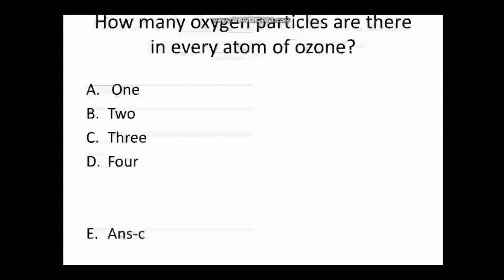Next is, how many oxygen particles are there in every molecule of ozone? Options are 1, 2, 3 and 4. And the correct option is 3. That is, ozone contains 3 particles of oxygen, O3.